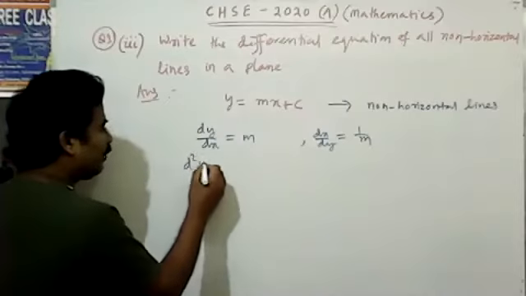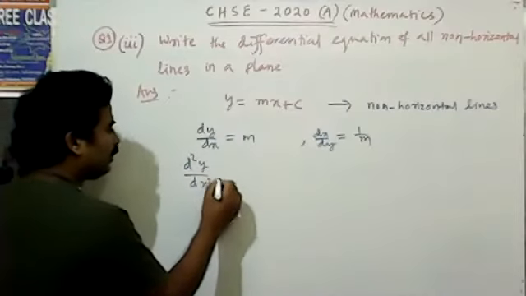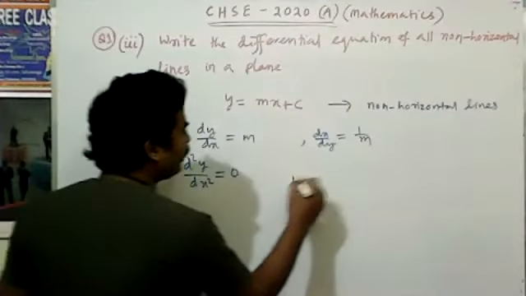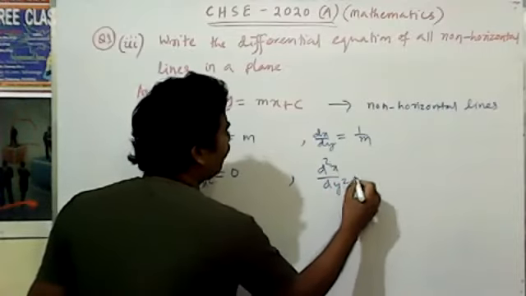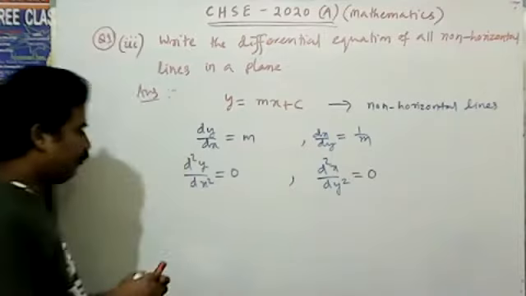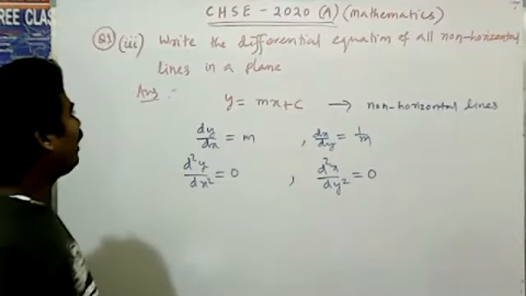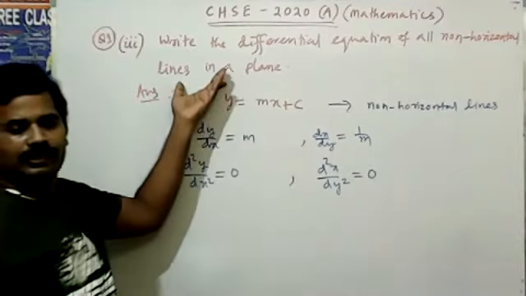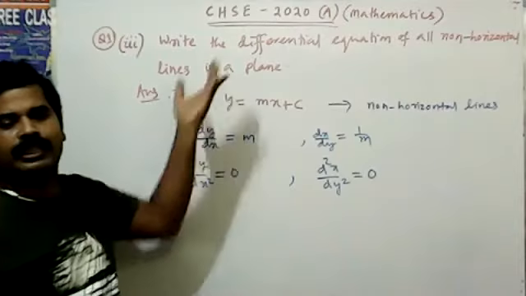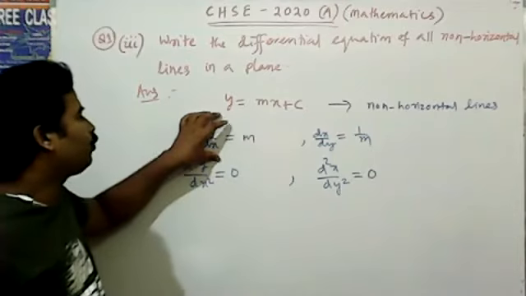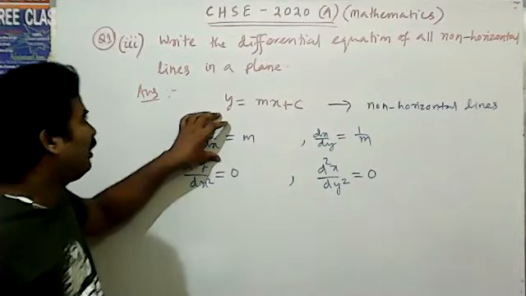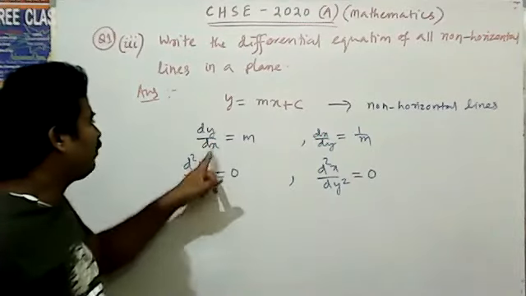Here you can say d square y by dx square is equal to 0. Here you can also say d square x by dy square is equal to 0. Because here it is not given with respect to what, with respect to the x-axis or the y-axis. That is not given. So you have to find the first derivative,